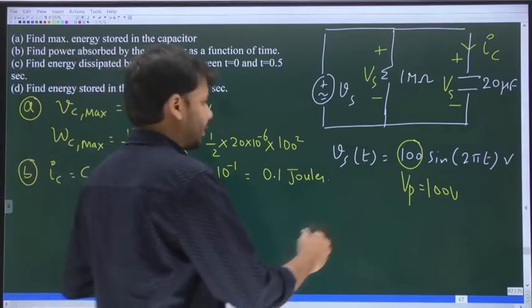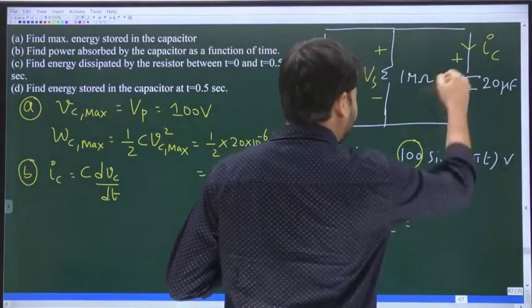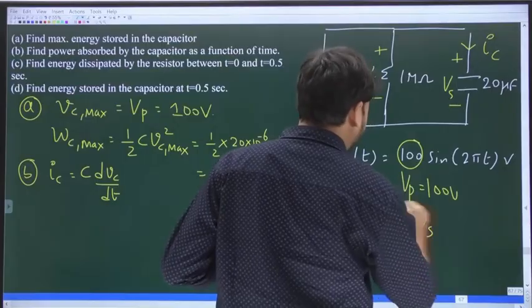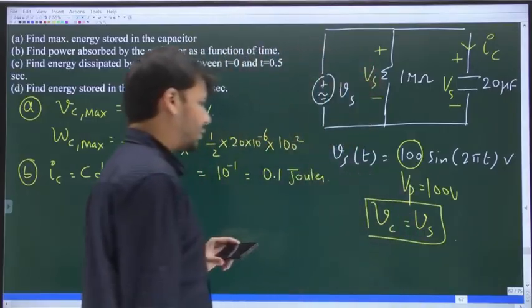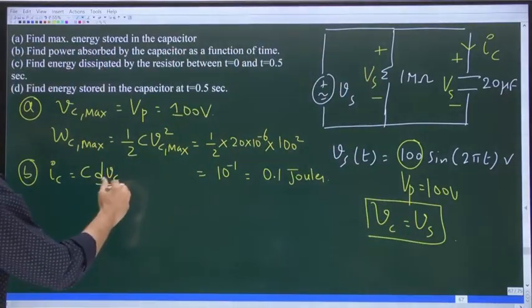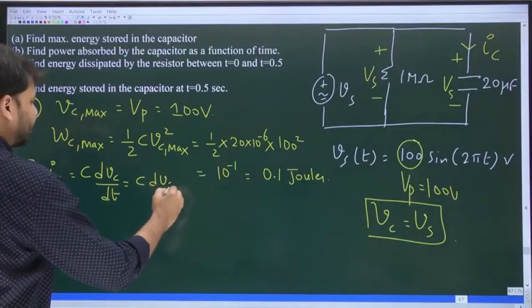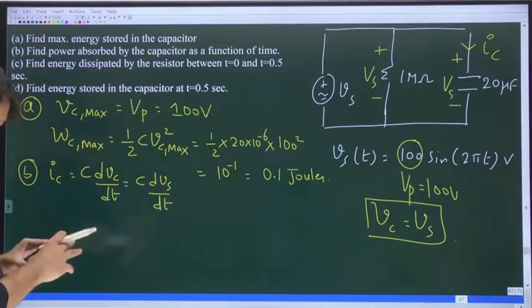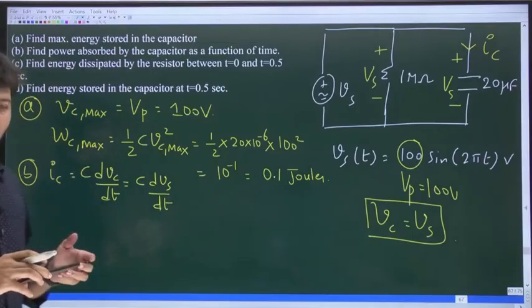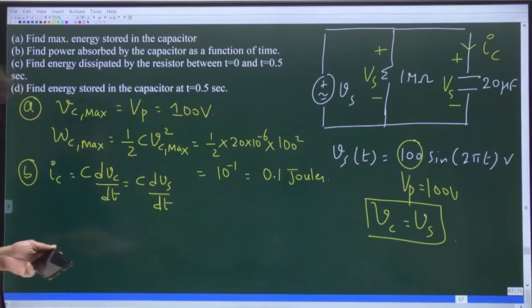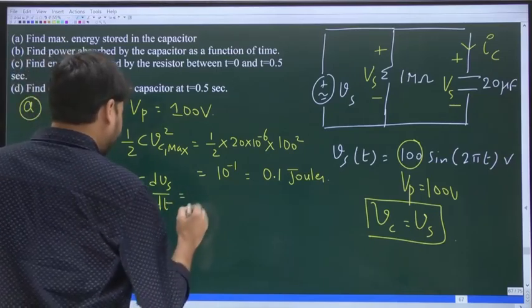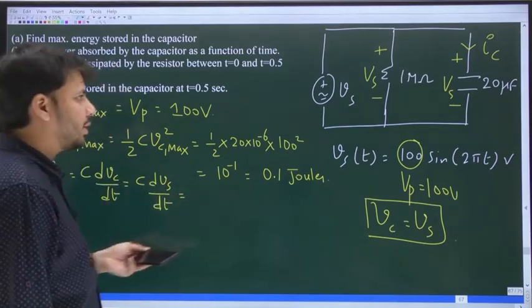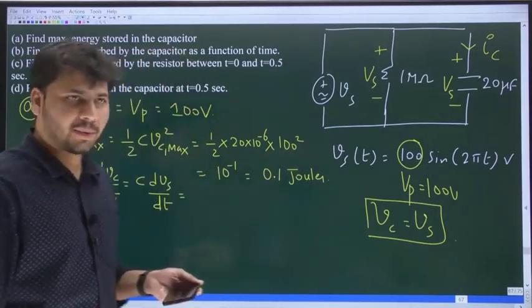And here the voltage across the cap is the same as the applied sinusoidal voltage Vs. So C dVc by dt is the same as C times dVs by dt. You just have to differentiate the voltage with respect to time.